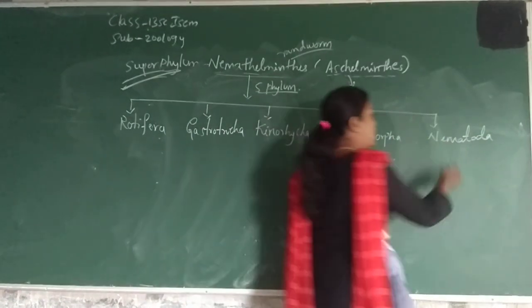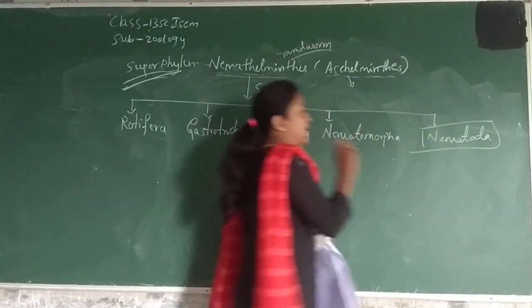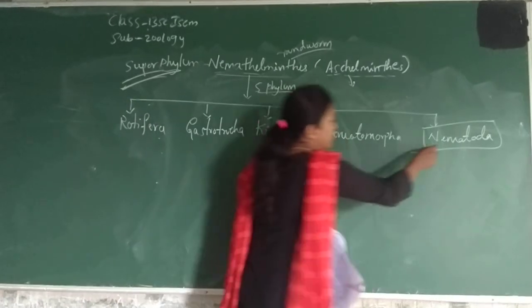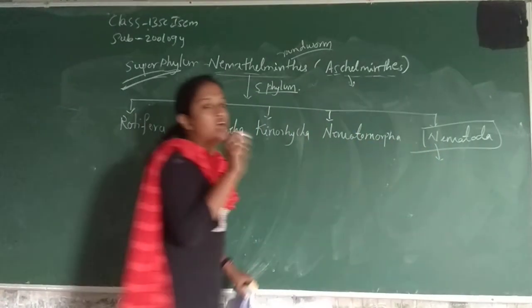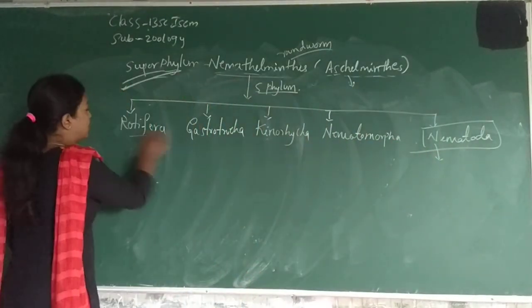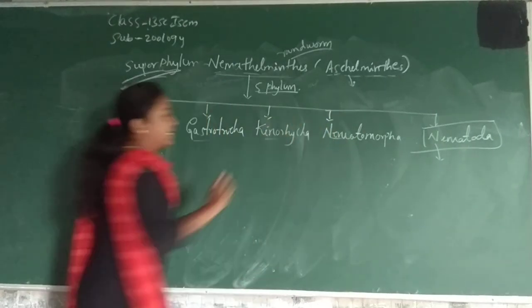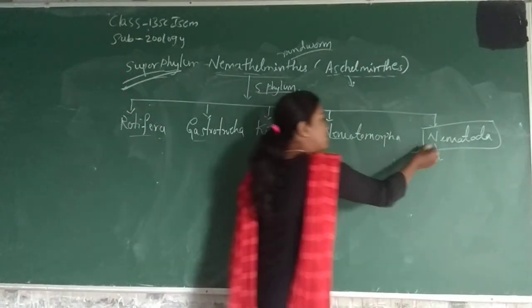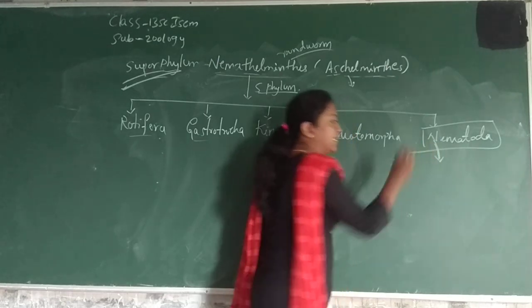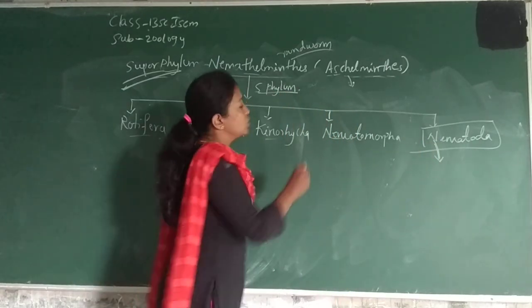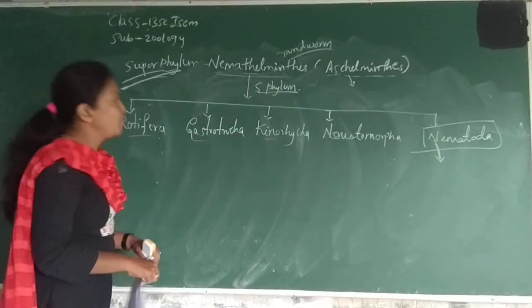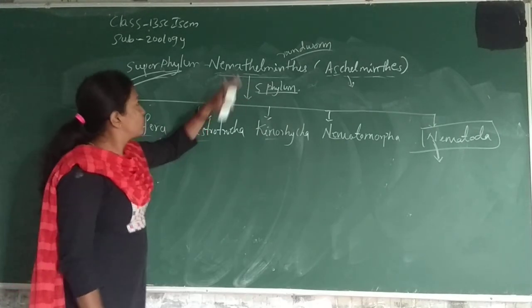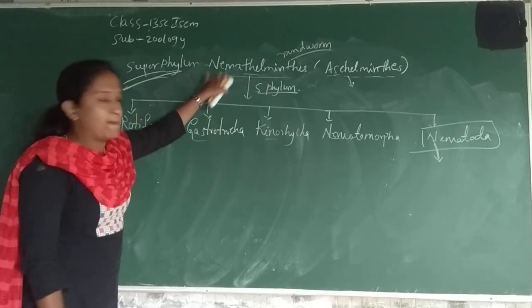Nematoda is very important because it has living species today. Some are extinct and some are parasitic animals. So these are some classification details of the superphylum Nemathelminthes.